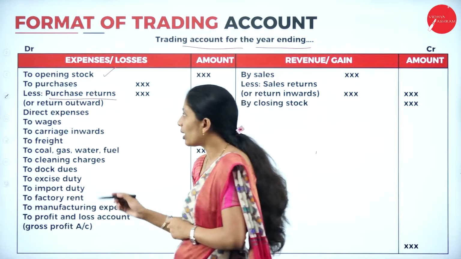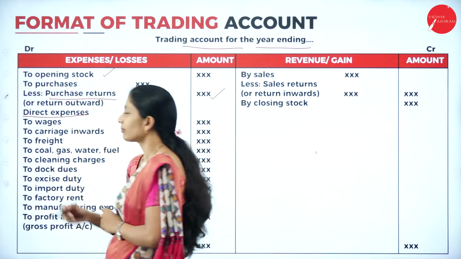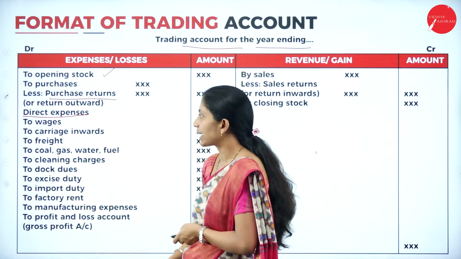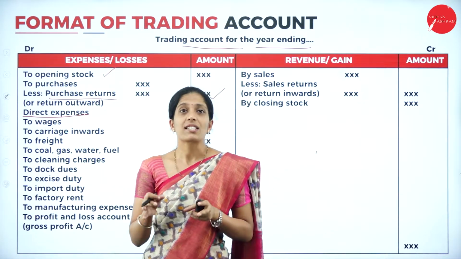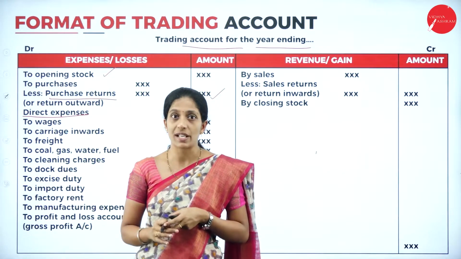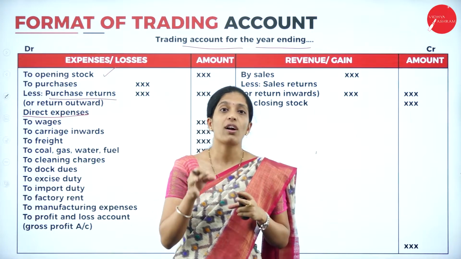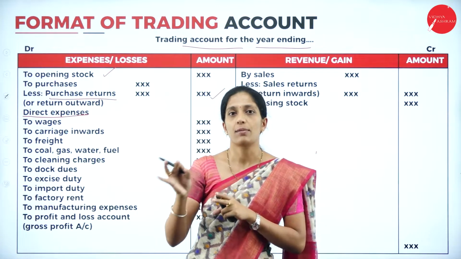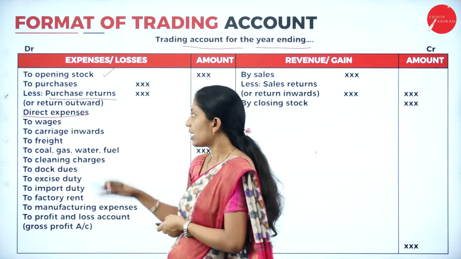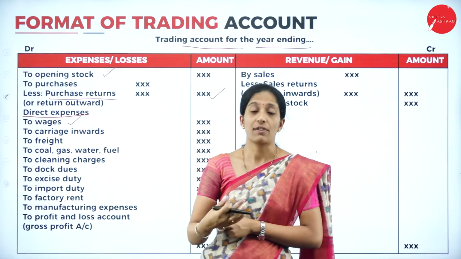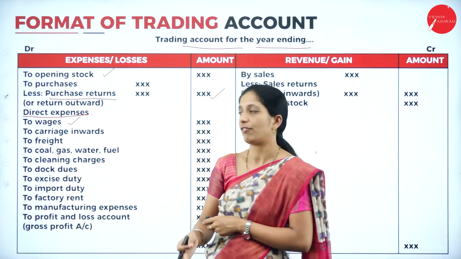Next you will write all the direct expenses. Which are the direct expenses? The expenses that take place in the factory, or that are directly involved in the production of a particular product, are termed as direct expenses. Which are they? Wages, that is the wages given to the workers in the factory.